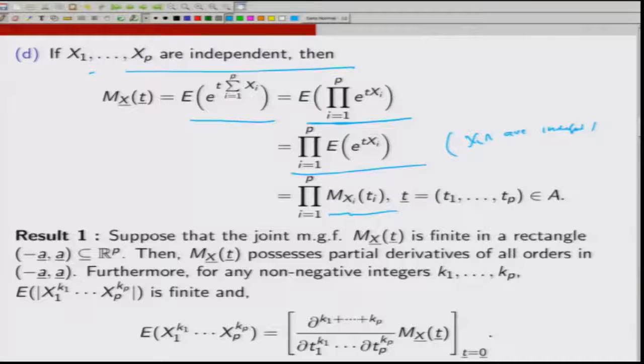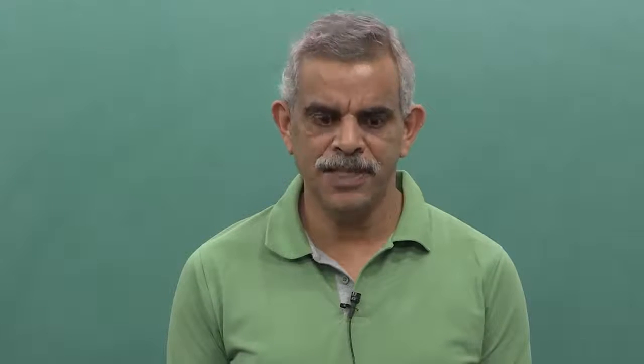So, what it suggests is that if X1, X2, ..., Xp are independent, then the joint MGF is the same as the product of marginal MGFs. We will see that the converse of this is also true. That means, if the joint MGF is the same as the product of marginal MGFs, then X1, X2, ..., Xp would be independent.